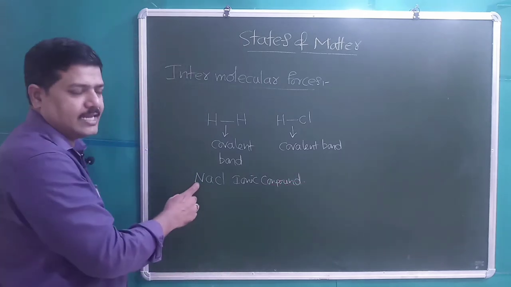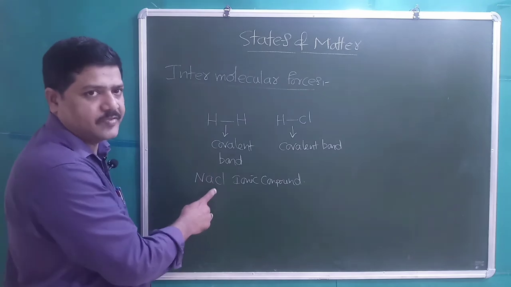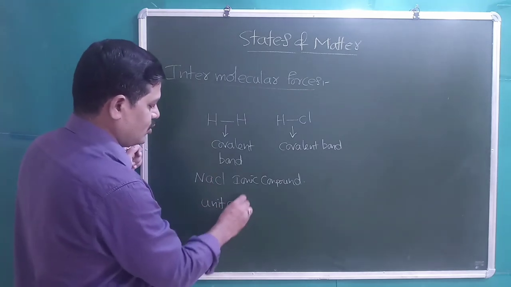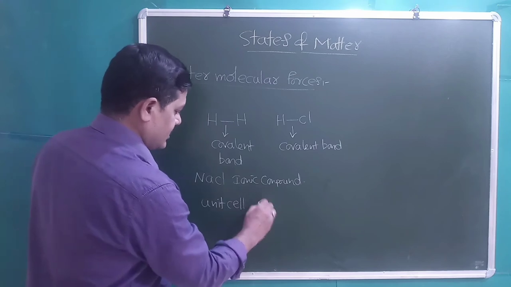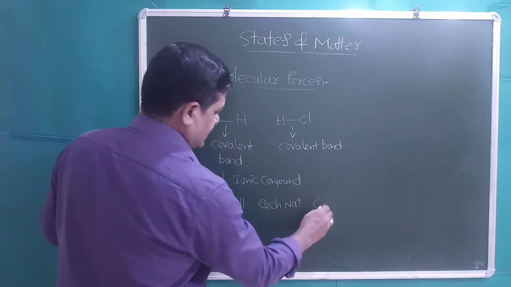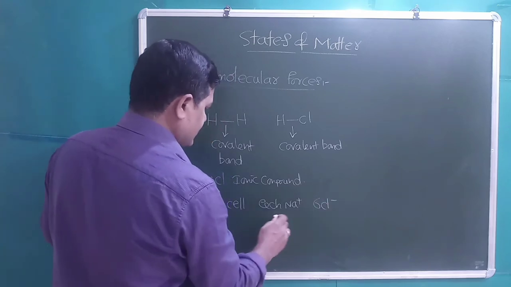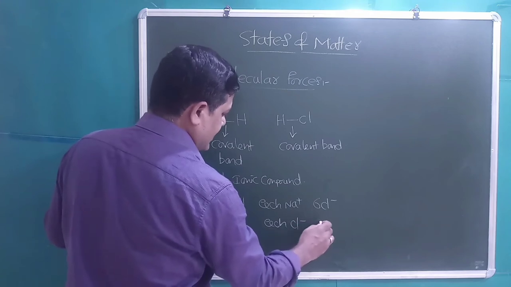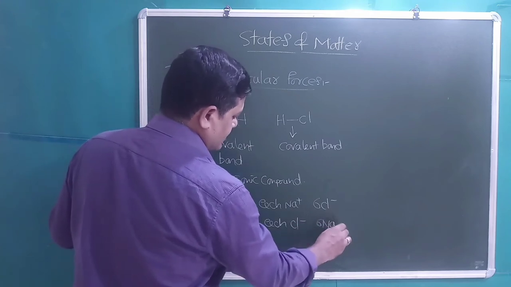In NaCl, the smallest unit of the crystal lattice is called the unit cell. In the unit cell, each Na+ is surrounded by 6 Cl- ions, and each Cl- ion is surrounded by 6 Na+ ions.